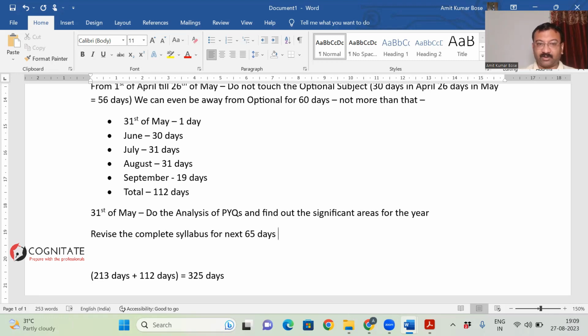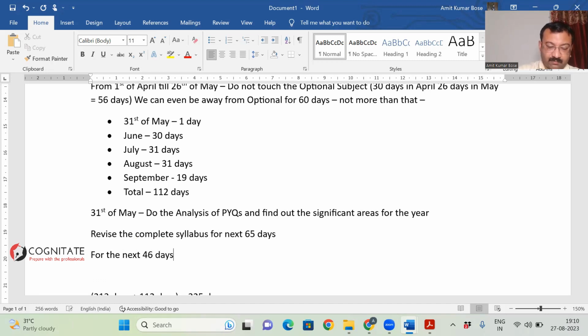Out of 111 days, for the next 46 days, focus only on the significant areas for the year.